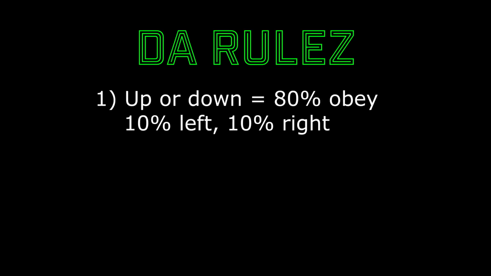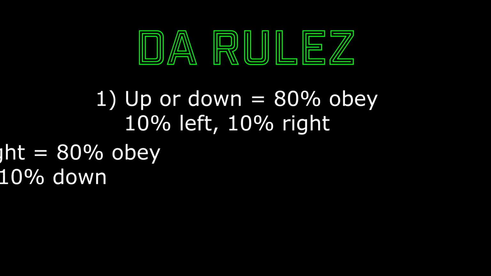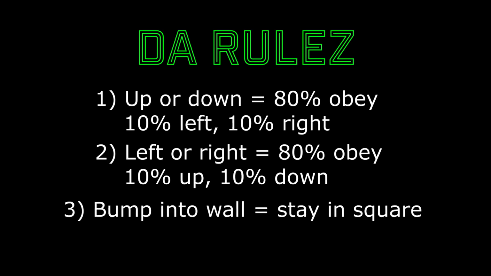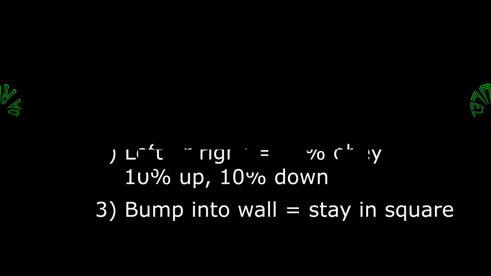Alright, so here are the rules for our new grid world. 1. If we tell Mario to walk up or down, he has an 80% chance of obeying, but a 10% chance of going left, and a 10% chance of going right. If we tell Mario to walk left or right, he has an 80% chance of obeying, 10% chance of going up, and 10% chance of going down. If Mario bumps into a wall, he stays in the same square.